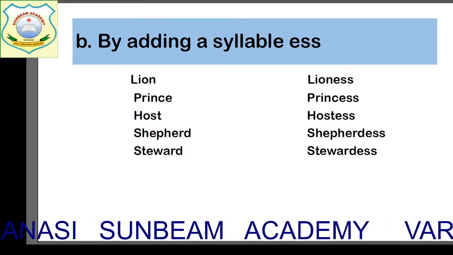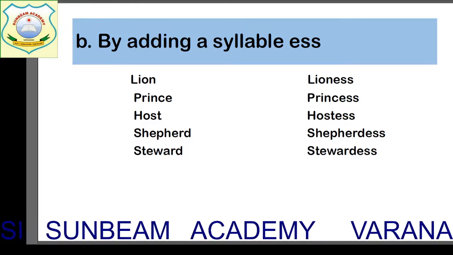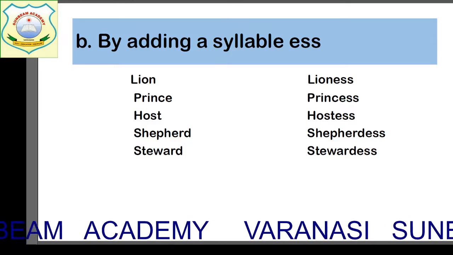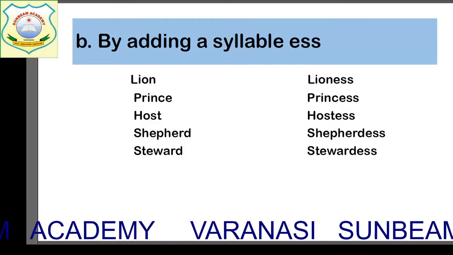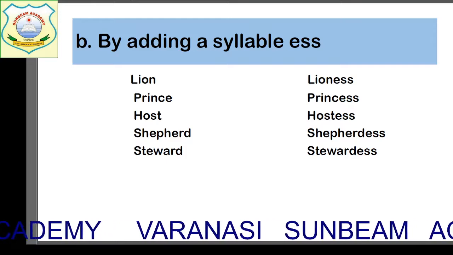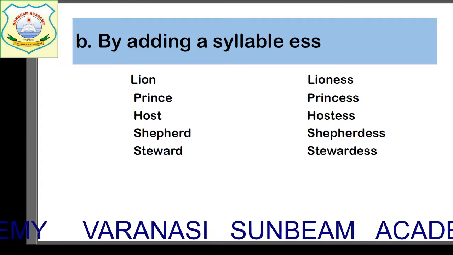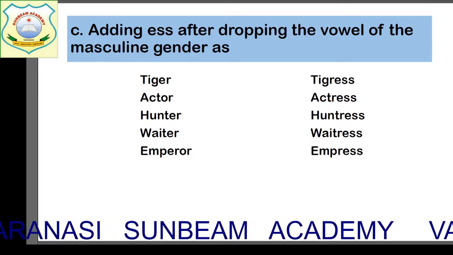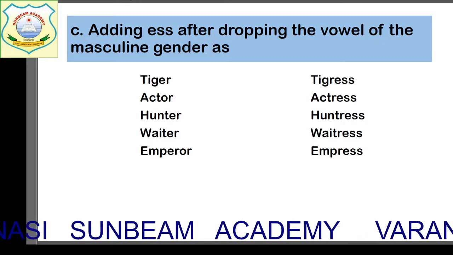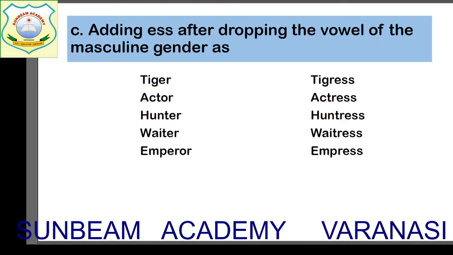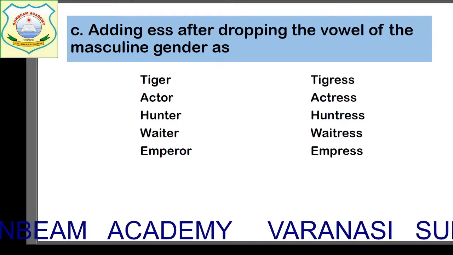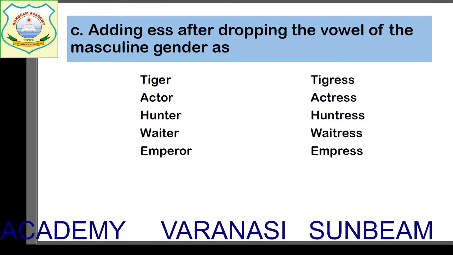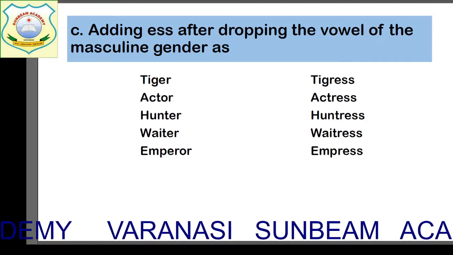And all the words don't have the same way. They have different ways of doing. Some takes entirely different word. Some takes only ESS. Okay. So now see the next way. The next way is adding ESS. You have to add ESS to the masculine gender, but you have to drop a vowel from the masculine gender. Like see the example, then it will be clear to you.